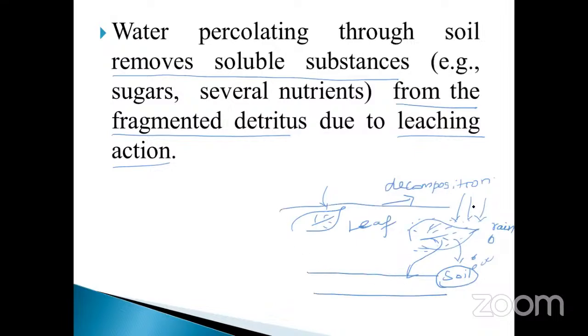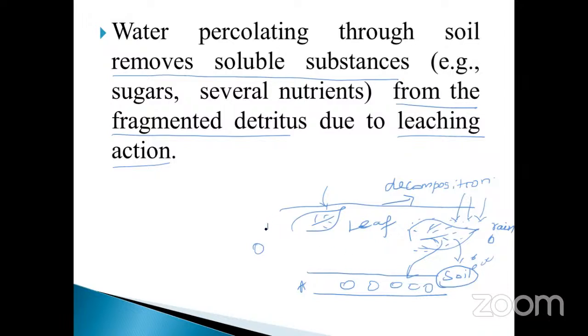So this is the upper layer, this is the second layer. This one is called A, and this one is called O. The soil particle may come to the next layer, so this process is called leaching. Now we can calculate this.